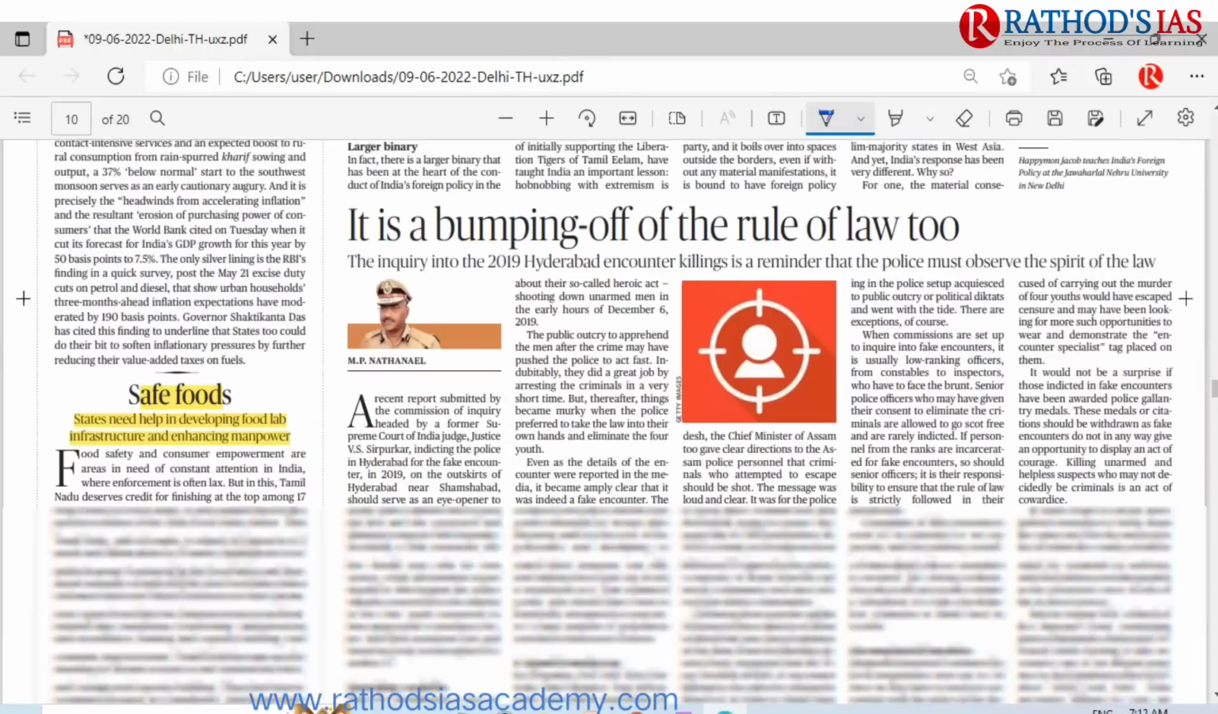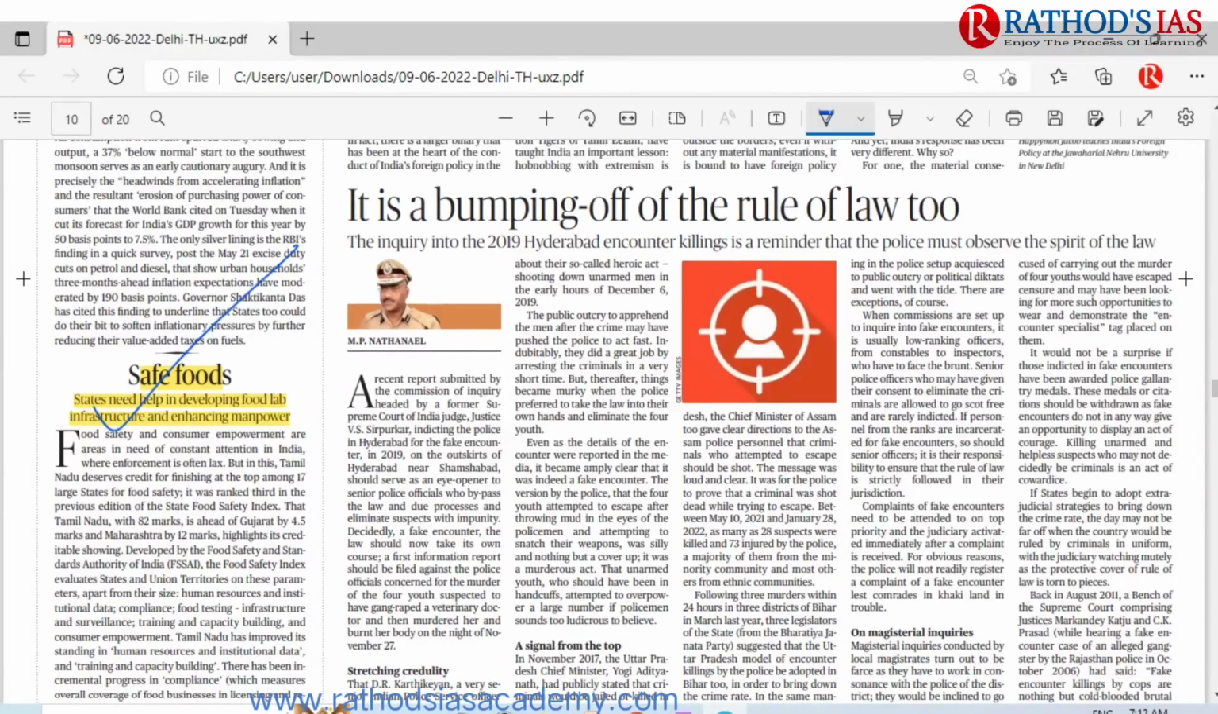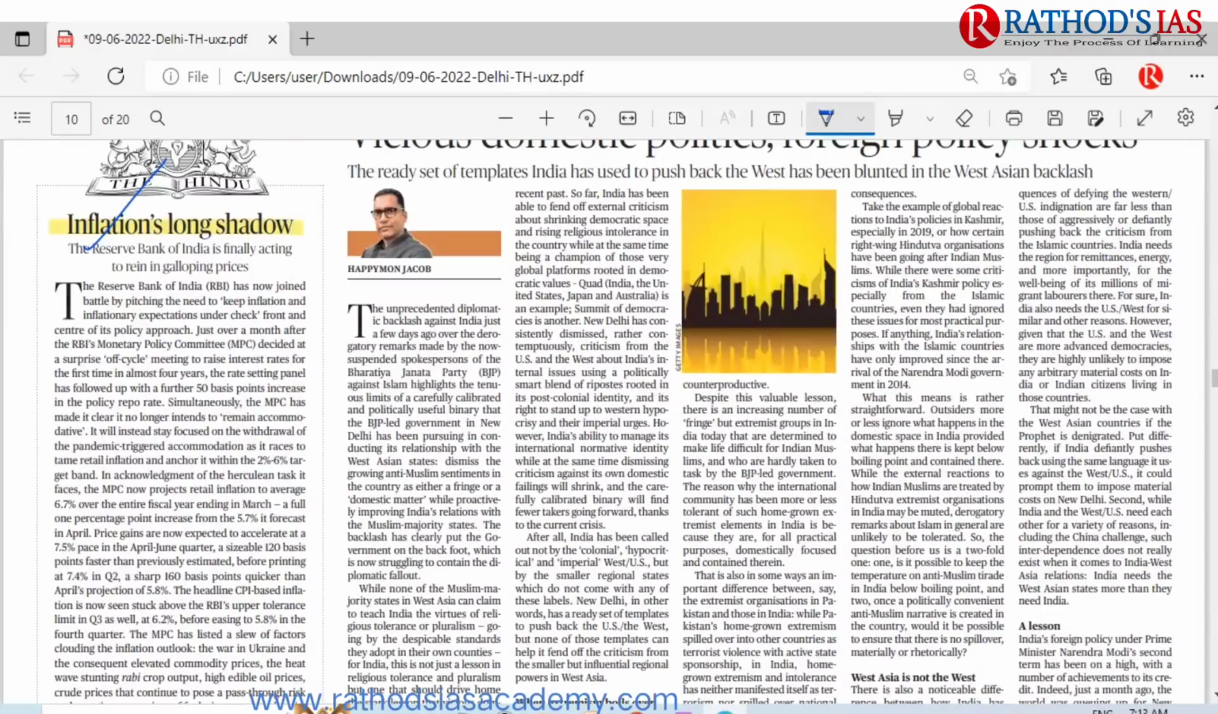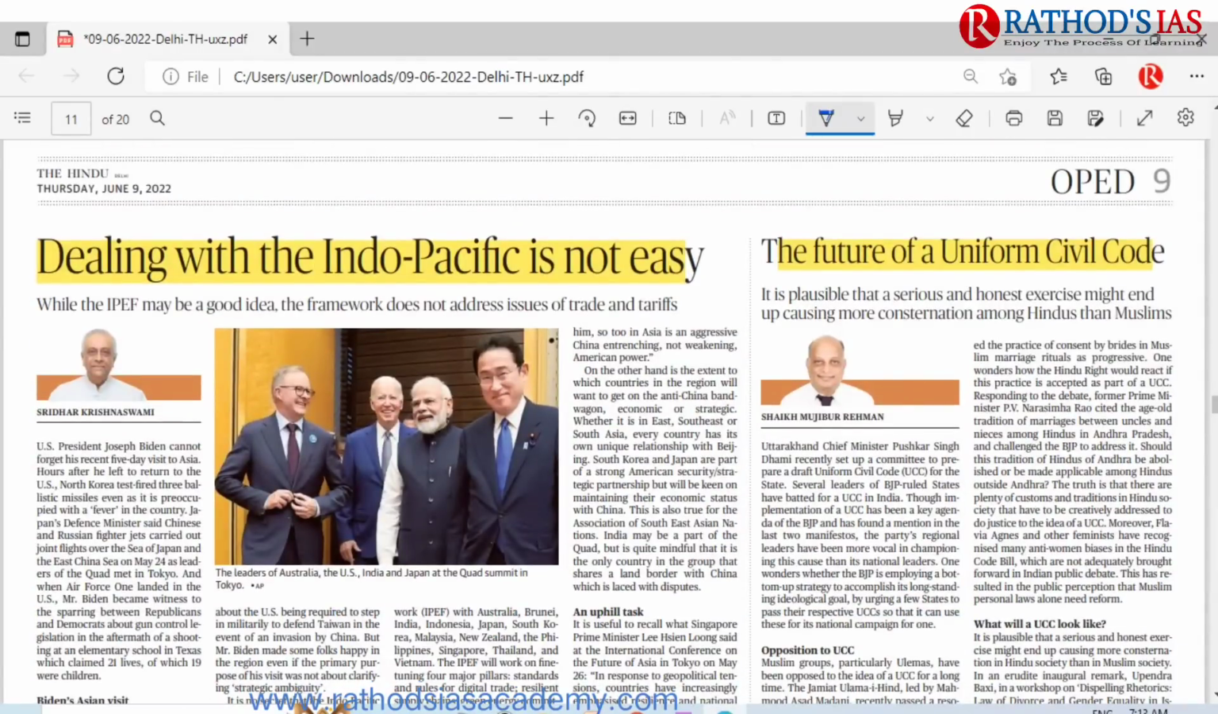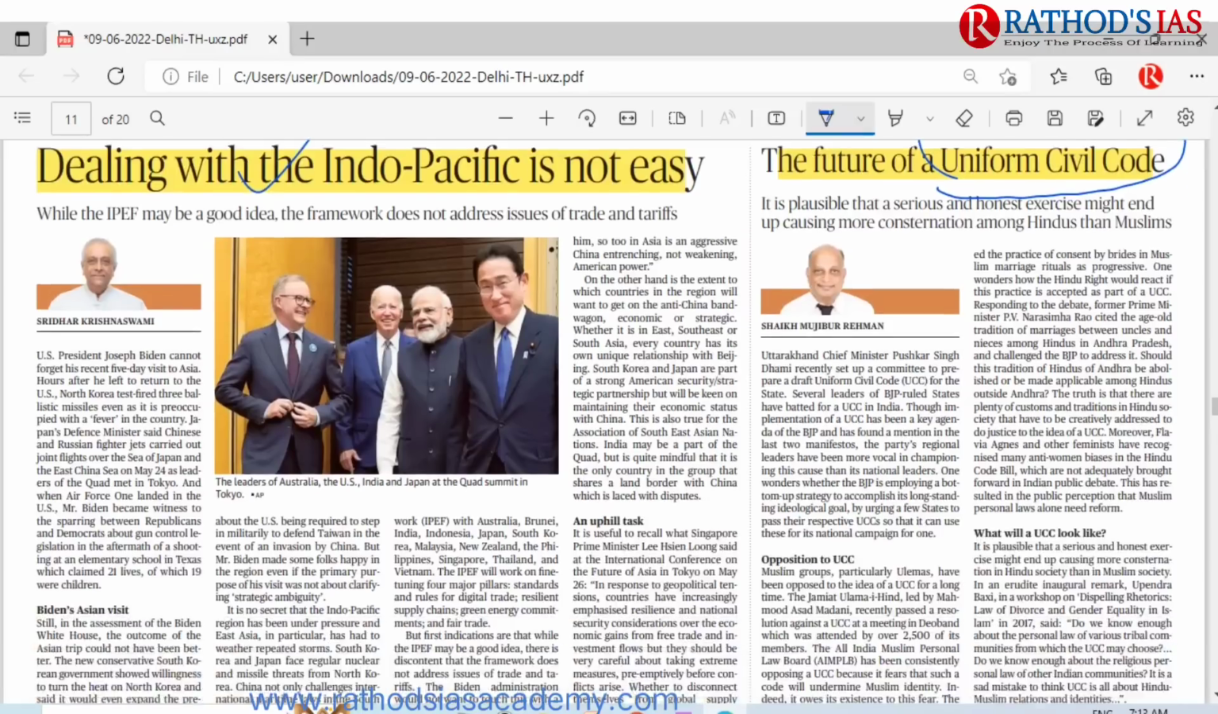I discussed about this stay put, and actually these two articles are not much important. Actually this article is mainly talking about the fake encounter in this Hyderabad Disha case. And if you move forward to page number 9, I discussed about this IPEF, and there is one article which is important from our polity point of view, that is Uniform Civil Code. So you have to refer to that topic for sure.